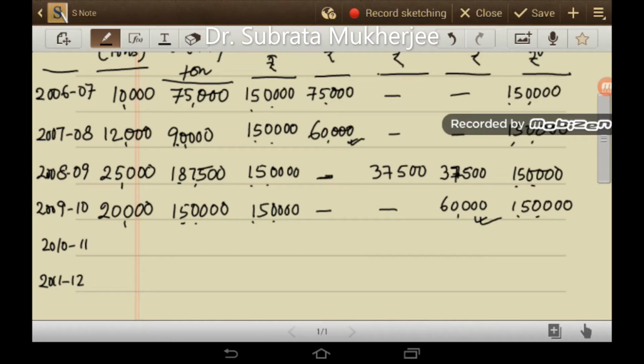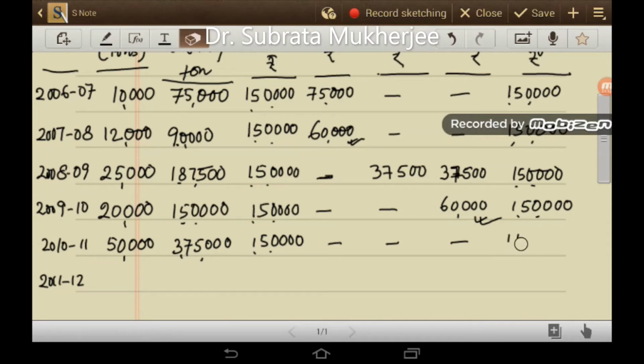In the year 2010-11, there is an output of 50,000 tons. So your royalty will be 3,75,000. Minimum rent is 1,50,000. No question of short workings. There is no short working lapsed or recovered, and the amount payable again will be 3,75,000. So whatever amount of royalty for the year 2010-11 will be paid to the landlord, 3,75,000.